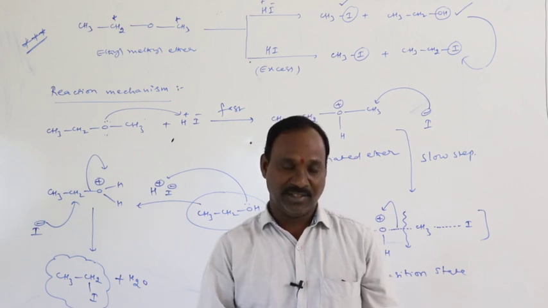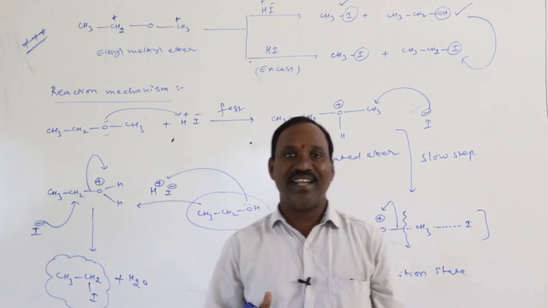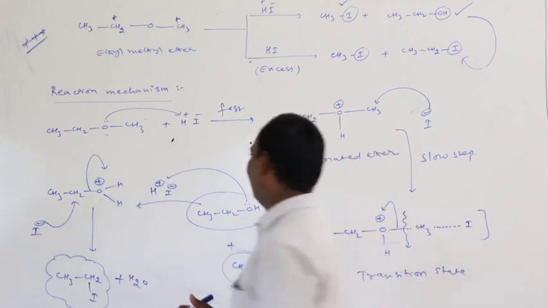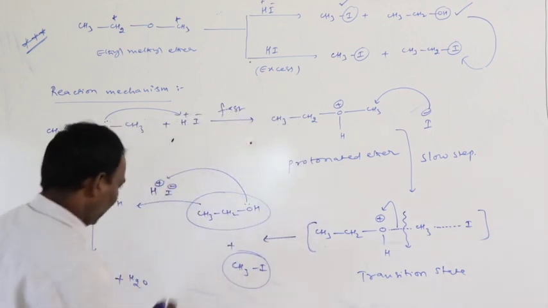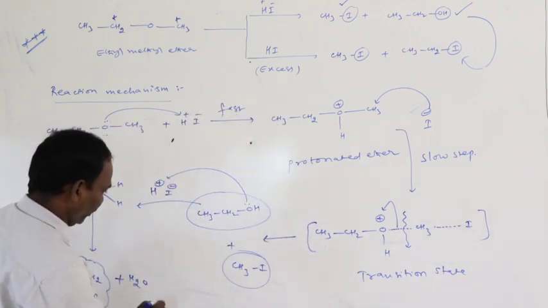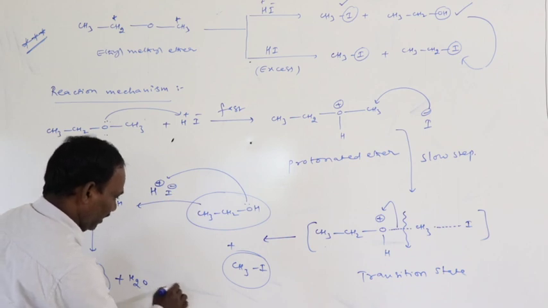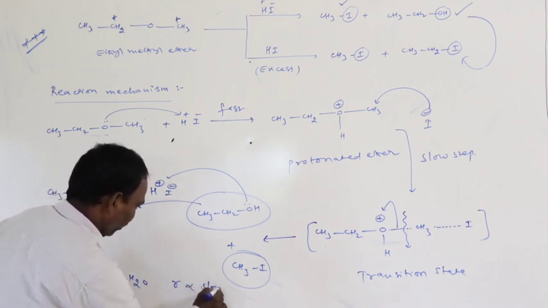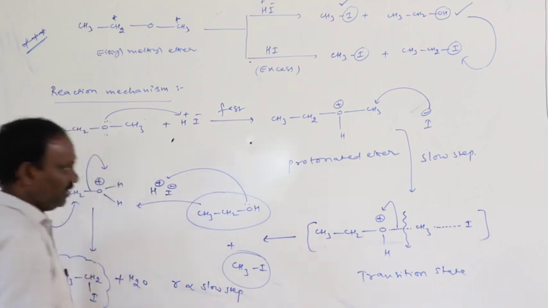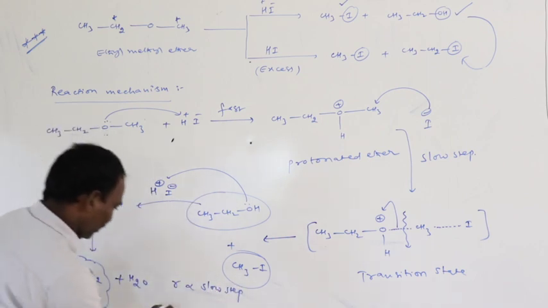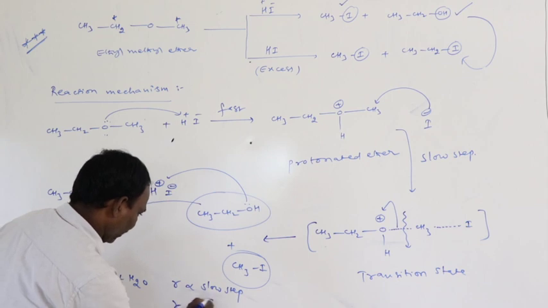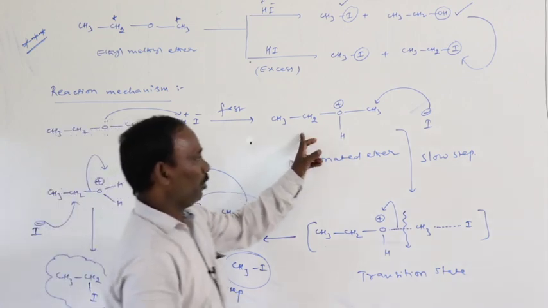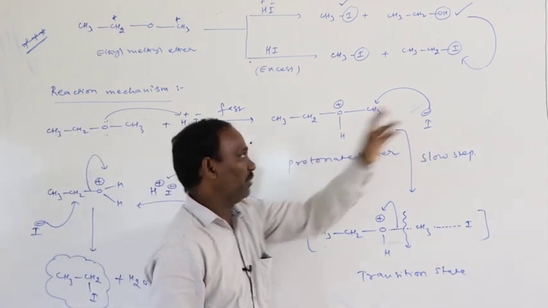The slow step is the rate determining step. So the rate is directly proportional to the slow step, in which protonated ether and iodide are present.